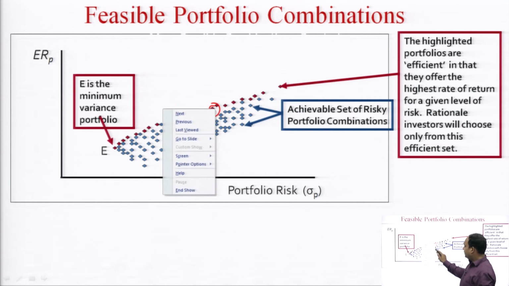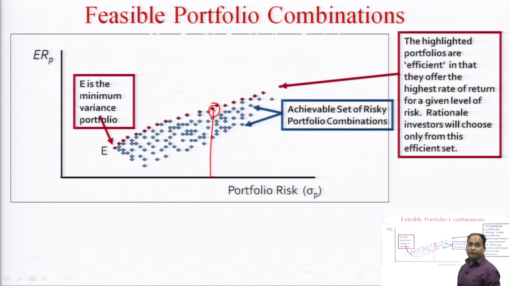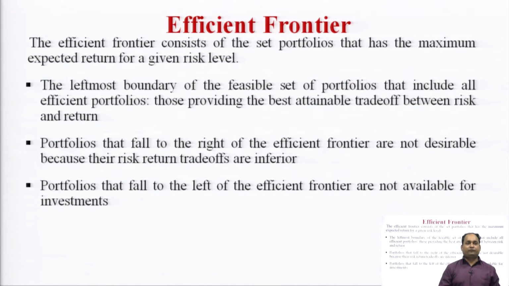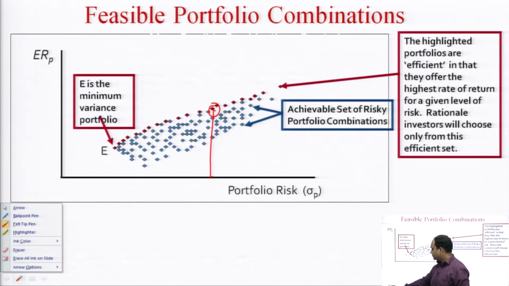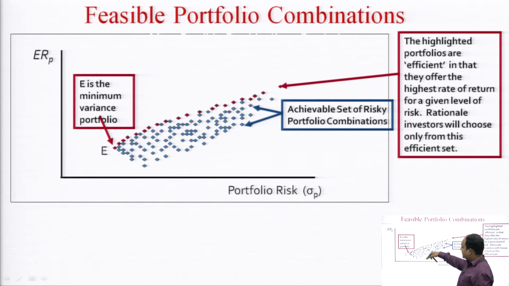Attainable trade-off: highest return at the same level of risk, at a given level of risk. So, portfolios that fall to the right of the efficient frontier are not desirable, because their risk and return trade-off is inferior. Under the right hand side of the frontier, these are not the efficient ones, because they are giving a higher amount of risk at a lower amount of return. So their risk and return is not being traded off.